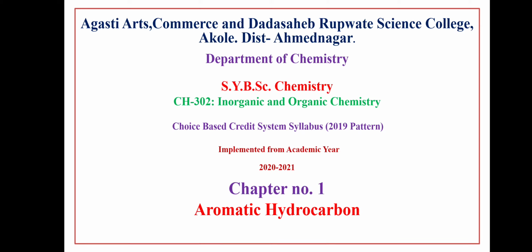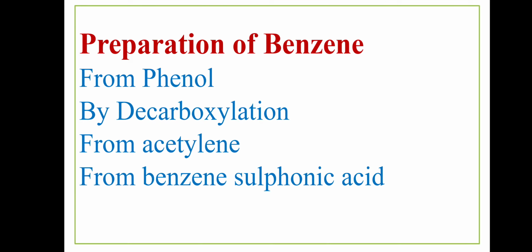Hello everyone. In the previous lecture, we discussed the nomenclature of aromatic hydrocarbons. Today, we will start the remaining part of aromatic hydrocarbons. First, the preparation of benzene. Benzene can be prepared by various methods: number 1, from phenol; number 2, by decarboxylation; number 3, from acetylene; and number 4, from benzene sulfonic acid.